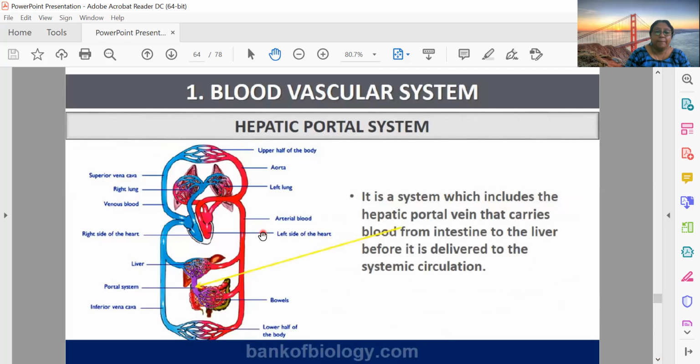So apart from that, there is a system called the hepatic portal system, which includes the hepatic portal vein that will carry blood directly from the intestine to the liver. Why should blood not go to the heart and then come to the liver? Beta, what problem would it cause? Why is blood going directly from the intestine to the liver? Any idea, anyone?